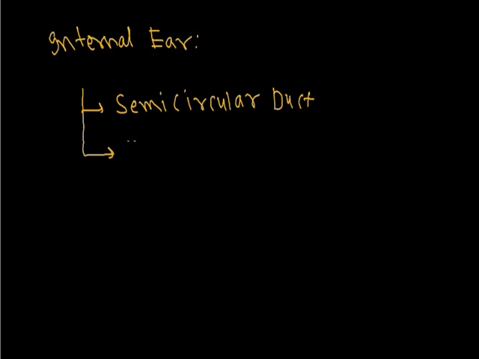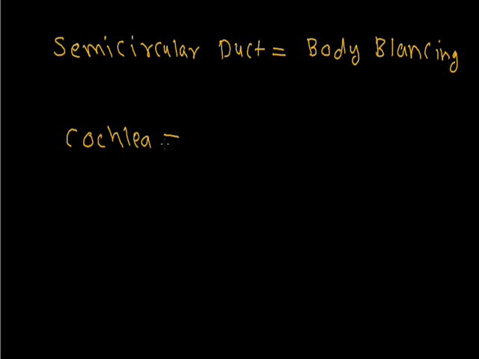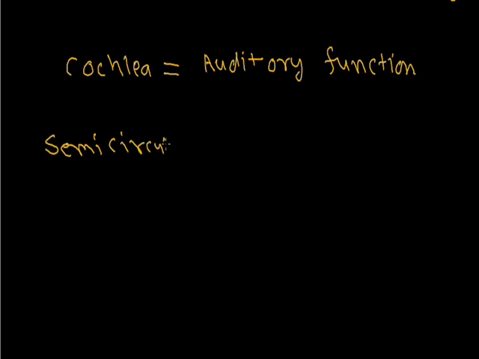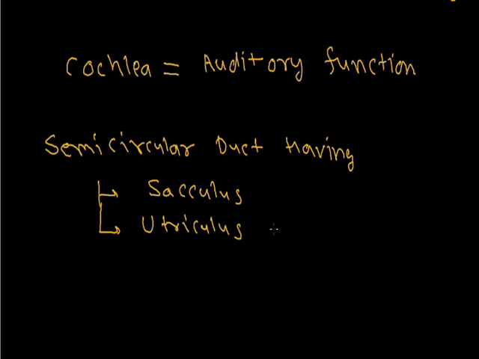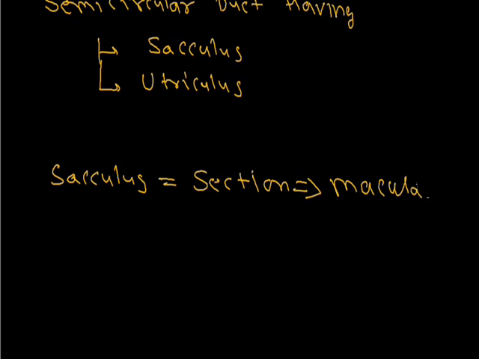The semicircular duct is related to body balancing, and the cochlea is related to hearing. The semicircular duct has two structures, the saccule and the utricle. Now, a section of the saccule shows a structure called the macula.